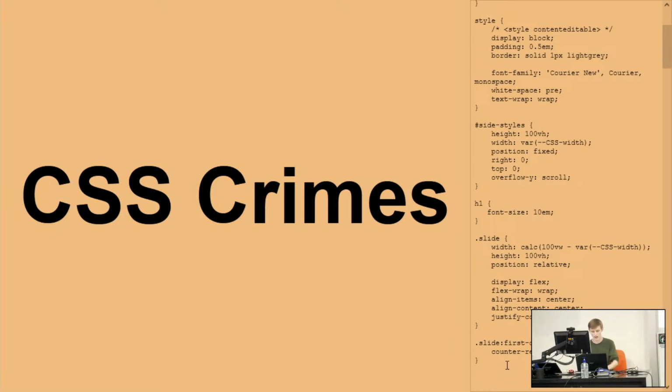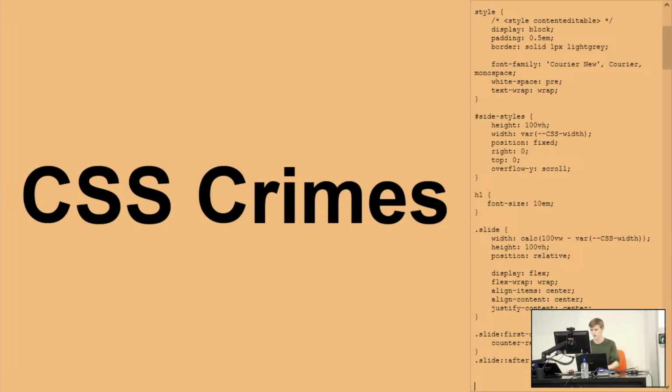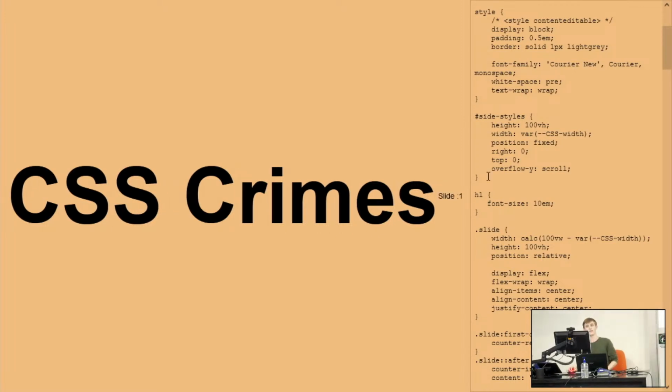And then on each slide, we're going to add something after it, which is going to be this page number. So 1, 2, 3, 4. We're going to increment the slide. We're going to set that to be the content. So maybe we'll set it to be slide. And then we're going to add our counter, which is the slide. Now it's at the side.